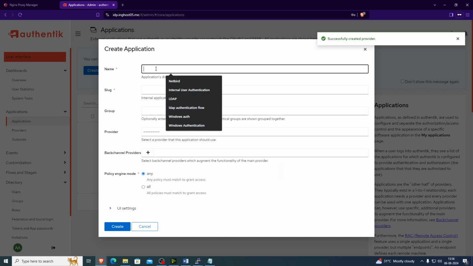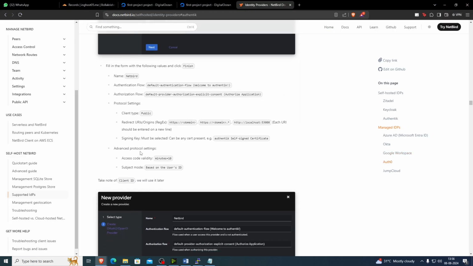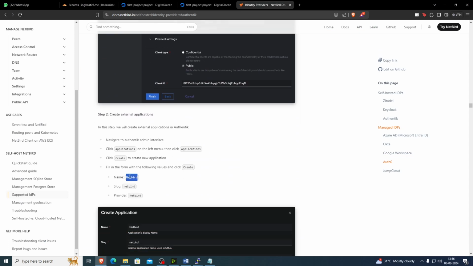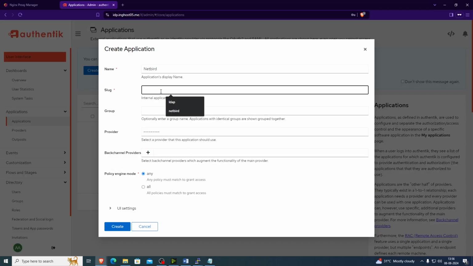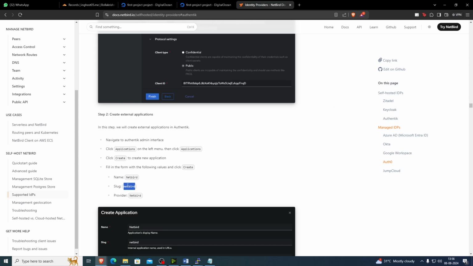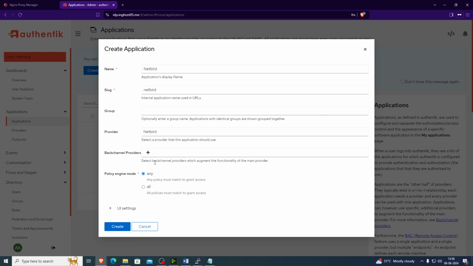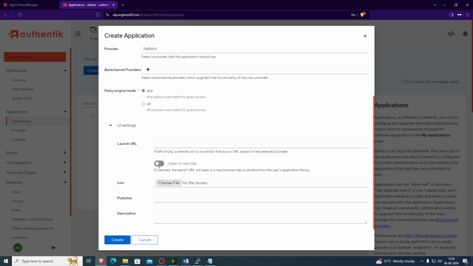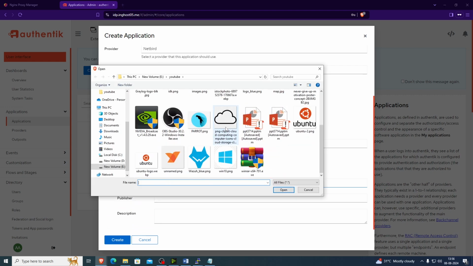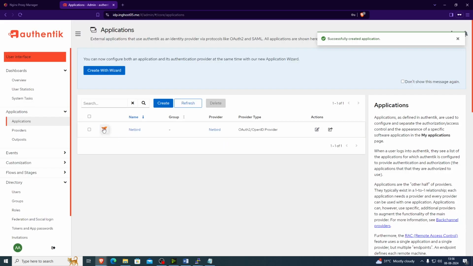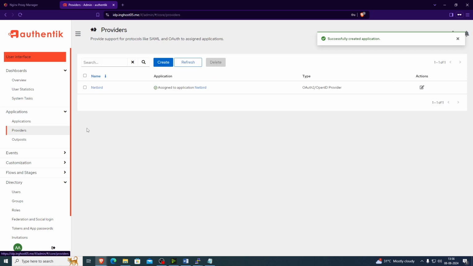Create application, name Netbird, then slug Netbird. You can see the provider you created before, which is Netbird. It's your wish, you can choose an image or not. So yeah, we created the application and provider. Okay.